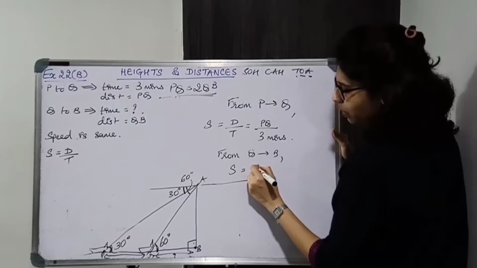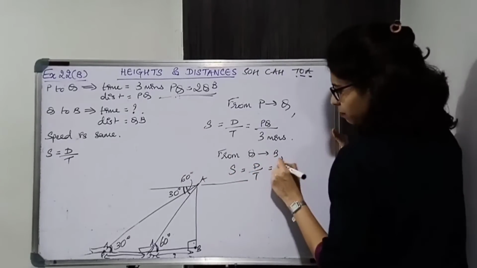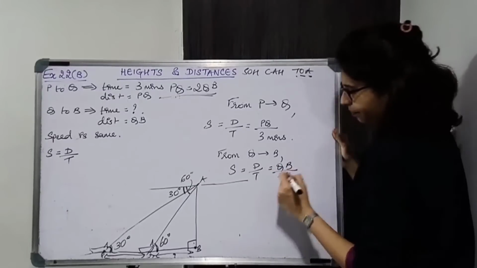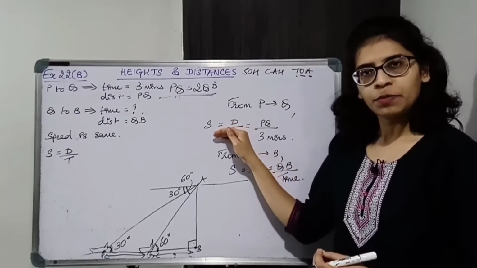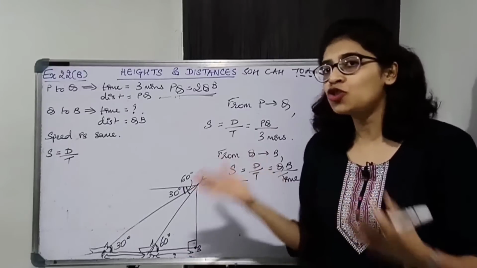Speed is equal to again distance upon time. So what will the distance be? QB. Time we don't know, we have to find. Now the speed of the boat here and the speed of the boat here is going to be the same. Speed is not changing.